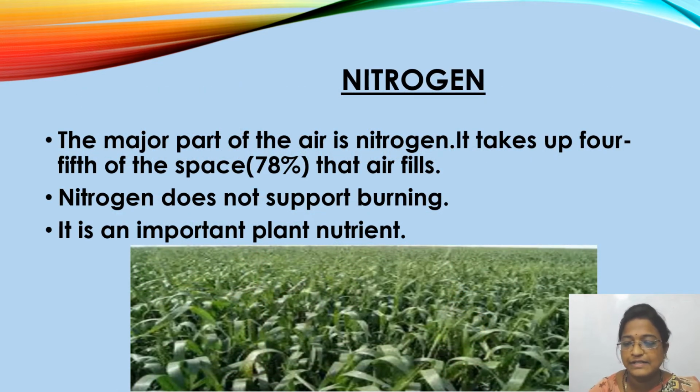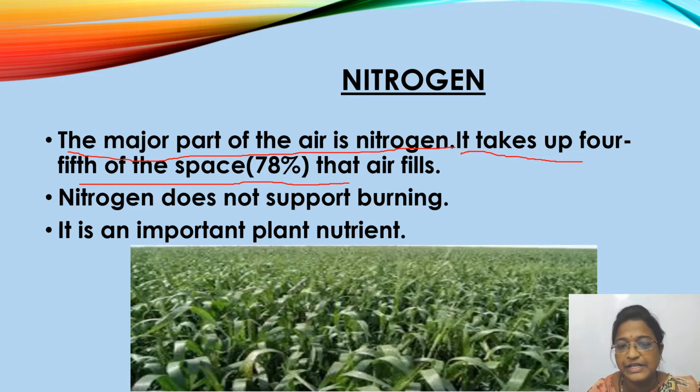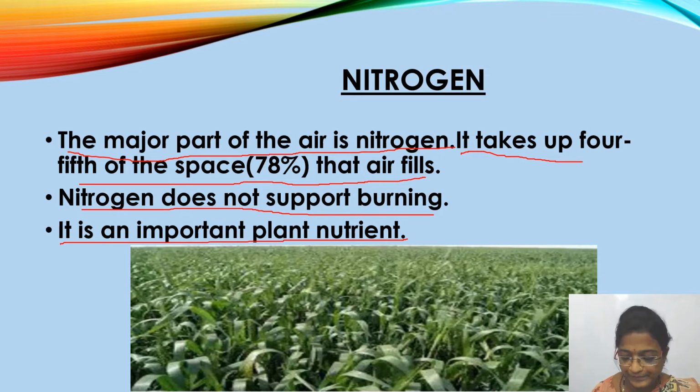So next is nitrogen. What do you mean by this? The major part of the air is nitrogen. It takes up 4/5 of the space, that is 78% of the air. So nitrogen is more. Nitrogen does not support burning, but it is an important plant nutrient.